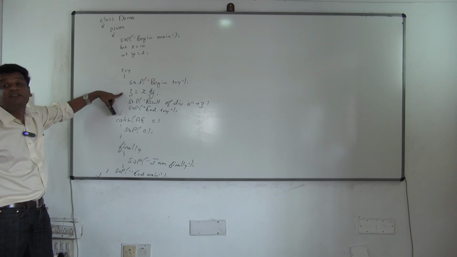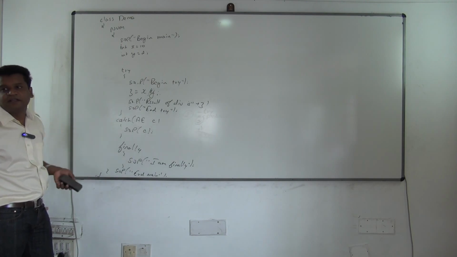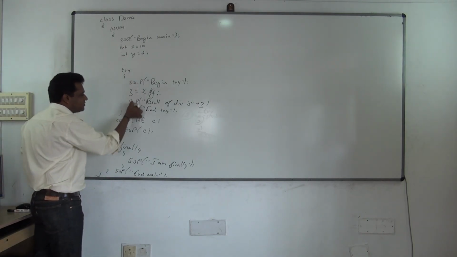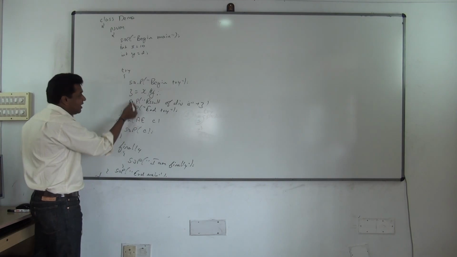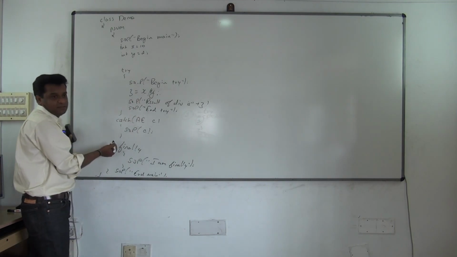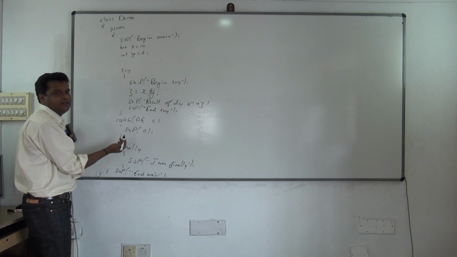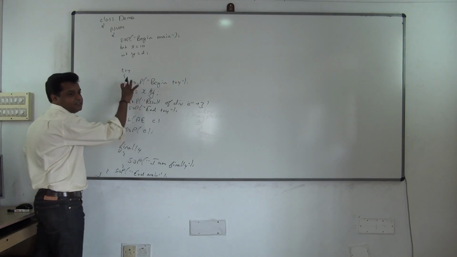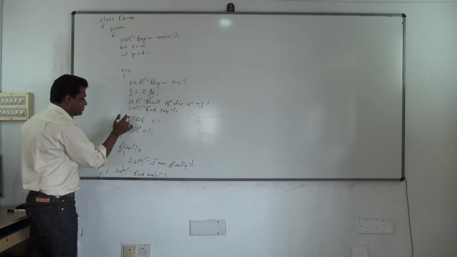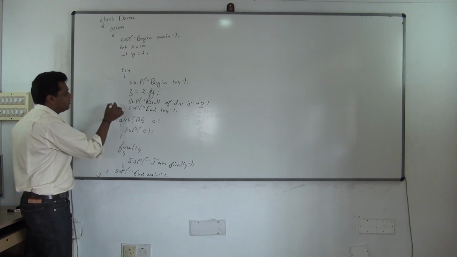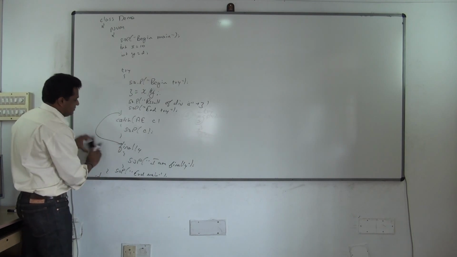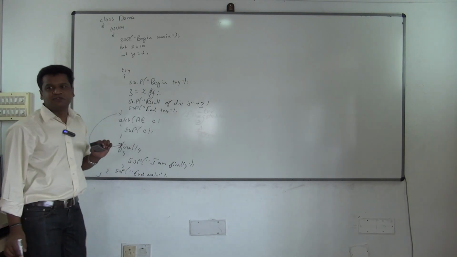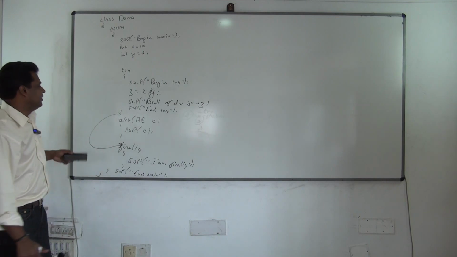Once the division happens, no exception occurs. Yes or no? Runtime error is not occurring because you are dividing correctly. So when the error doesn't occur, all the statements in the try block will execute. You know the flow now. After the try block, control will not go to catch. Why? There is no exception occurring, so it will not be caught. This is the exception handler. If some exception occurs here, then it will be caught. Right now it's not occurring. So after try, it will go to finally. Finally will complete, and then the program execution will continue. Understood? Fine. Next, you see one more point now.